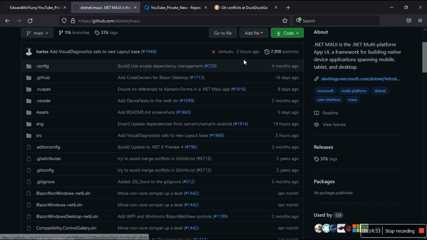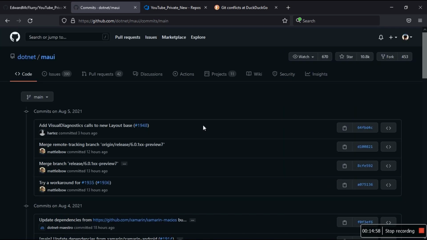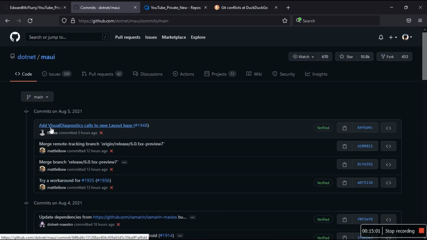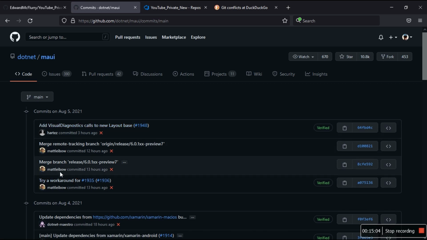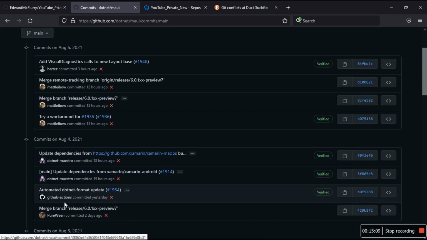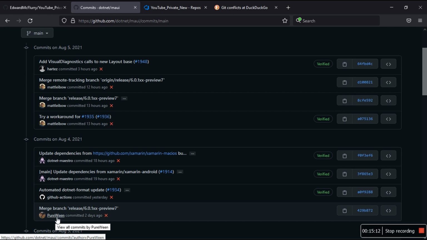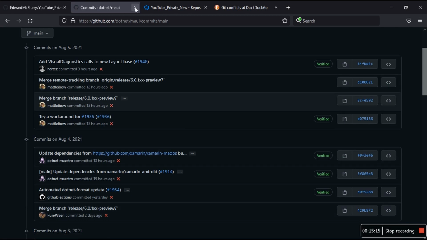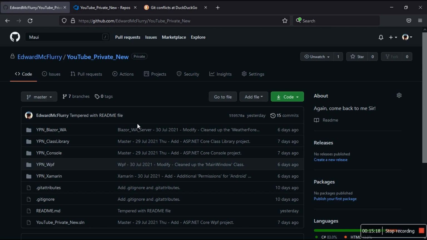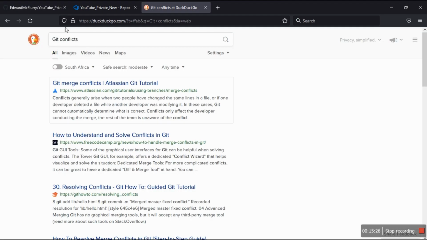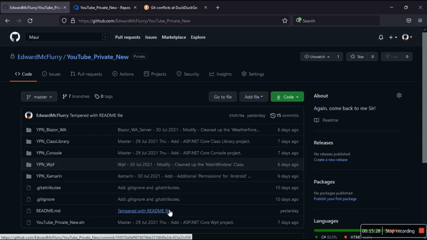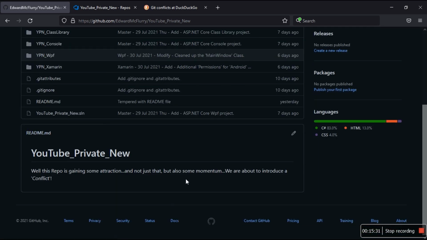Okay, so he created this commit, but if I go into commits, I want to show that multiple people are actually pushing. So this guy pushed, and Matthew committed. You see Matthew and then Hazes, whoever this person is, and then we have pure win. So this is multiple people, multiple developers. So it's possible for them to modify the same file. It doesn't matter which lines of code, as we read here, right? So this is me simulating to say that there was a developer who tampered with the README file, right? So we know this is it.